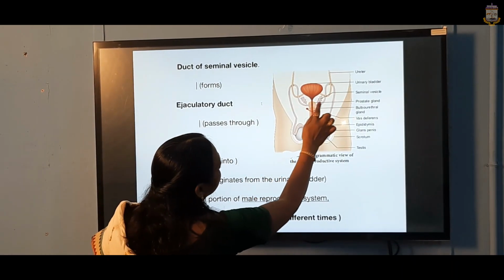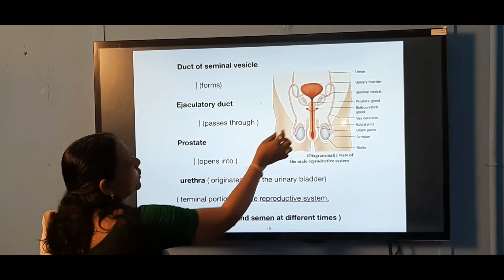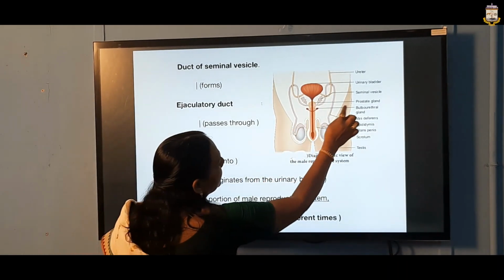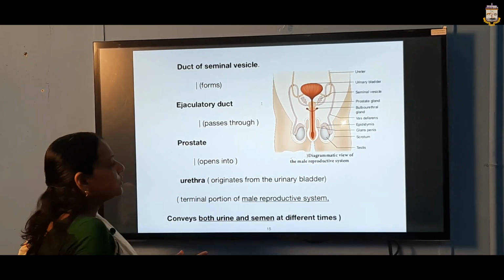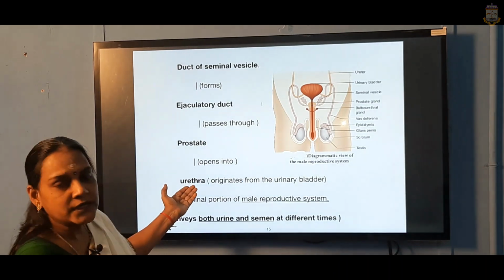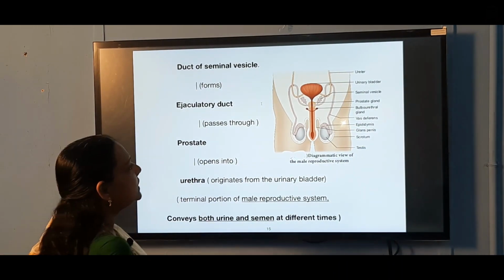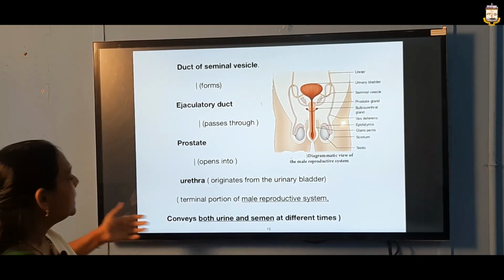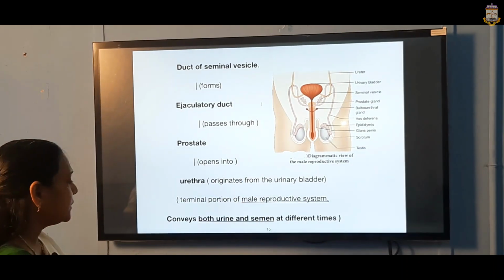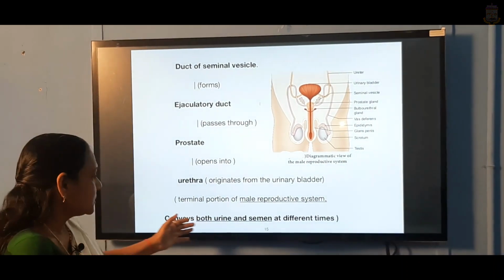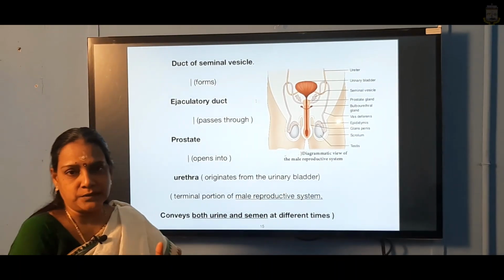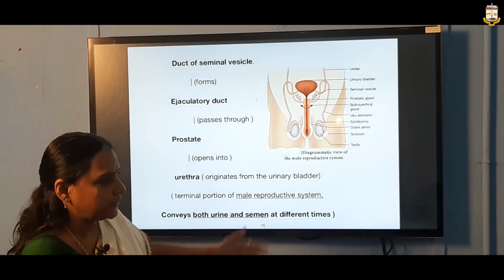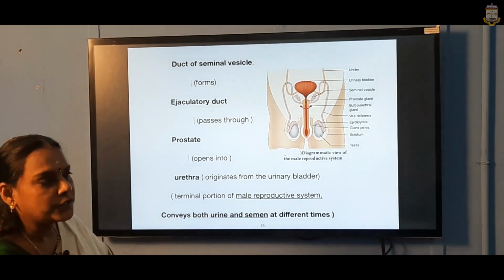See here the duct of the seminal vesicle, a pair is present. Here it forms the ejaculatory duct, which before that enters into the prostate gland. It is also a pair. Finally, it opens into the urethra, which originates from the urinary bladder and is the terminal portion of the male reproductive system. This conveys both urine and semen at different times; both do not come out at the same time. This is the interesting factor in the male reproductive system.